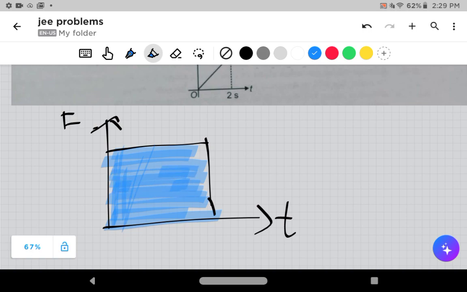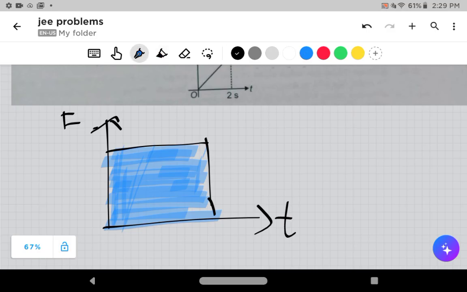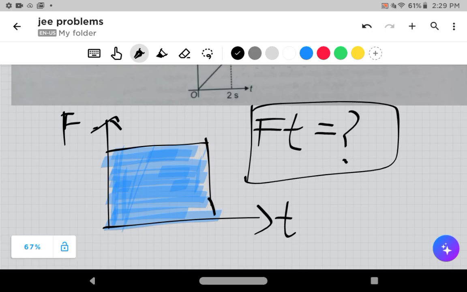As you guys are in a question solving stage, you have to know about this. This is force. This is time. What is the area under the graph? That is force into time. What is force into time? F dt. What is that?